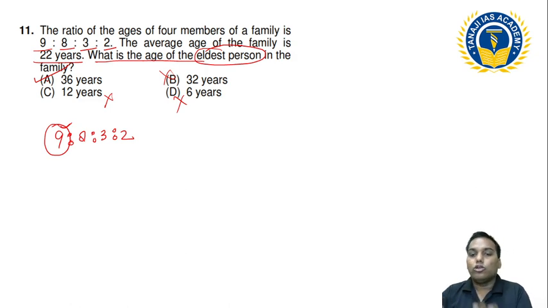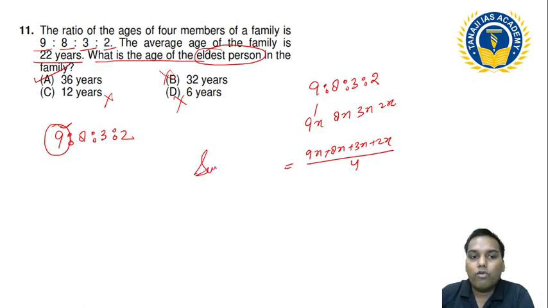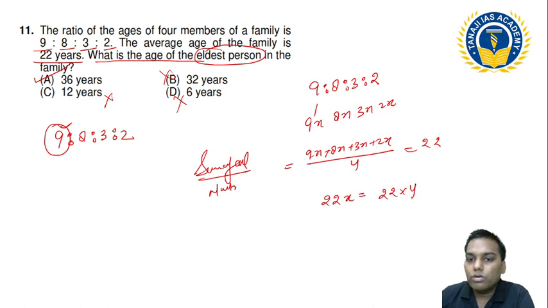Got it? Let's do this question with the basic method. So this is 9, 8, 3 and 2. So what is that average? Can I assume this is 9x, 8x, 3x and 2x? What is that average? 9x plus 8x plus 3x plus 2x upon 4, because average is nothing but sum of all upon number of terms, is equal to 32. So can I say this is 22x upon 4 equal to 32? 22 of x is equal to how much? 32 into 4. So x is equal to 4.